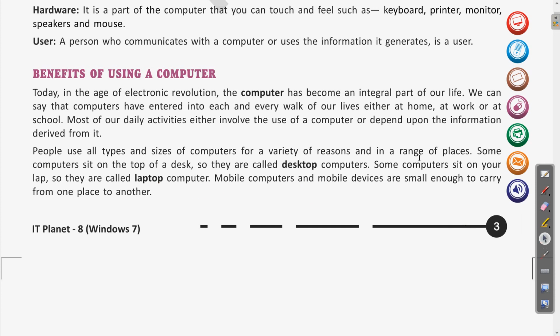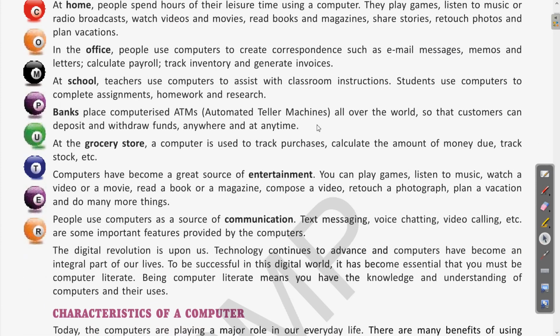Next, we discussed different areas like entertainment, communication, and various technological advancements being made because of this digital revolution. This is done by the technocrats and the young generation who are contributing and who are computer literate. It is also our responsibility to contribute to computer literacy and make this country a better digital power.